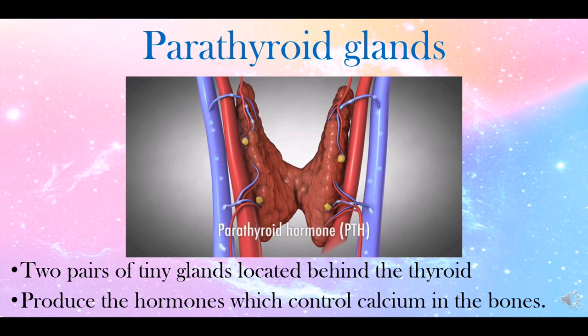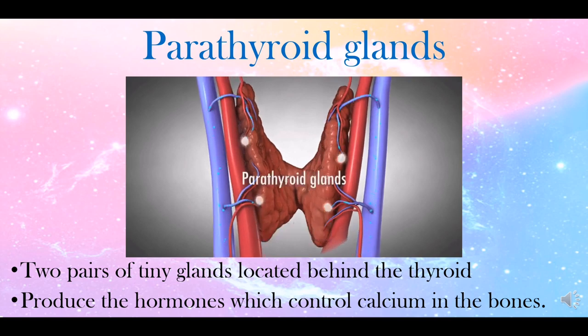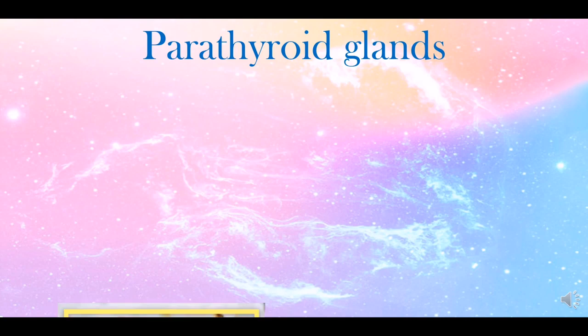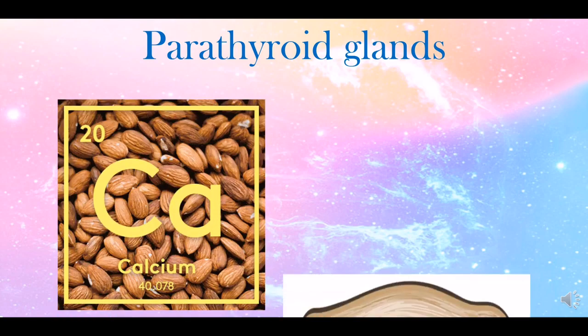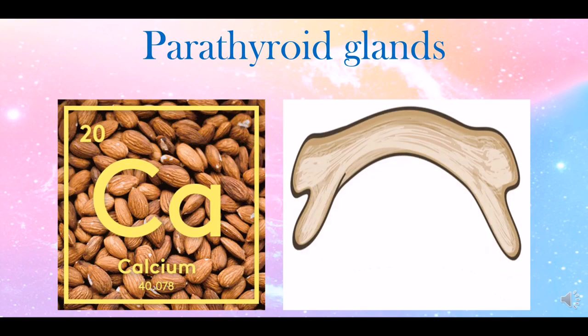Parathyroid glands are four small glands of the endocrine system which regulate the calcium in our bodies. Again, it is located in the neck behind the thyroid, where they continuously monitor and regulate blood calcium levels. Parathyroid glands regulate blood calcium levels.